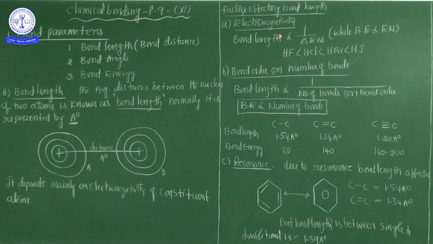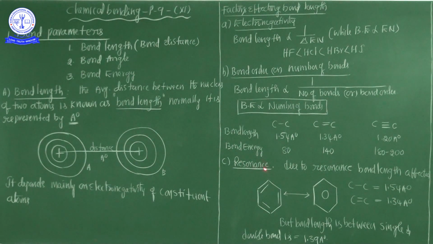As I told you, electronegativity is a major important factor deciding the bond distance between two atoms. Secondly, bond order, or nothing but the number of bonds between the two atoms. As the number of bonds increases or decreases, the bond length changes. And the third factor is resonance.